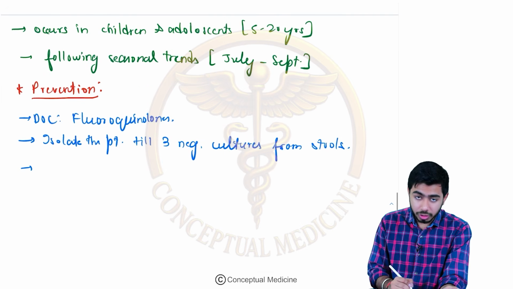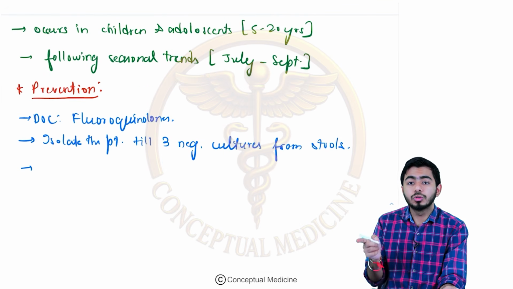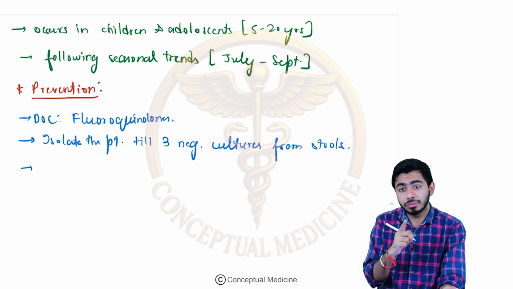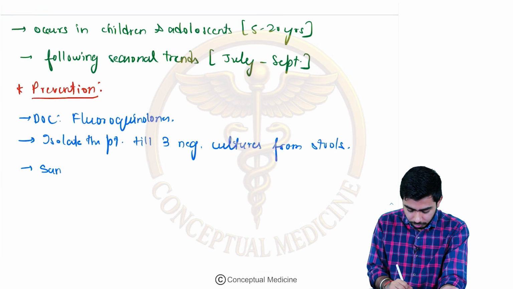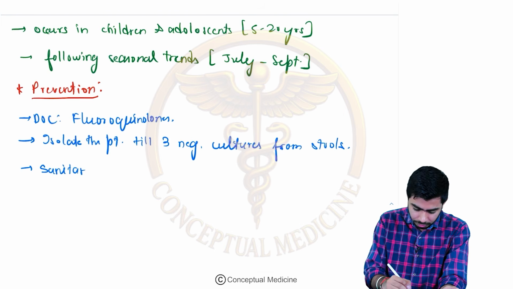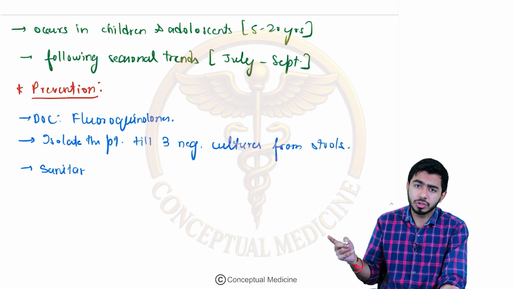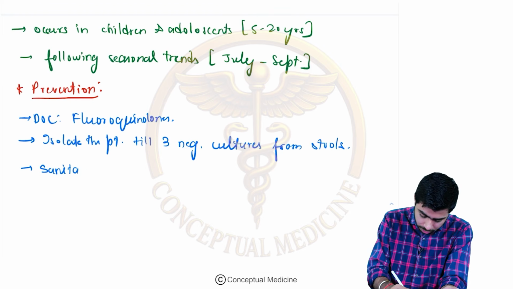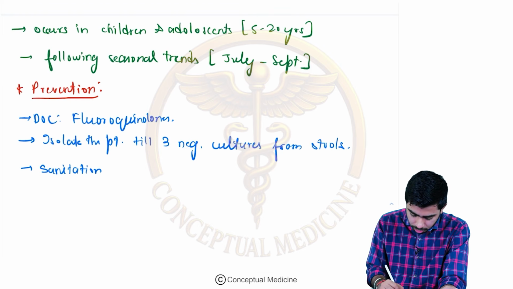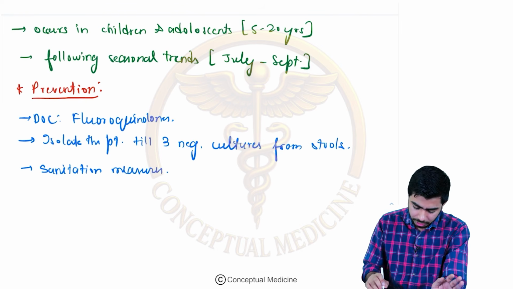And because of the faeco-oral route, you should carefully follow the sanitation measures, right? Please do the sanitation measures. Make sure food safety is there, food hygiene is there, the water supply is safe, excreta disposal is there, disinfection is there. All those things which we have talked about earlier, we will be following over here as well. Sanitation measures should be taken care of.